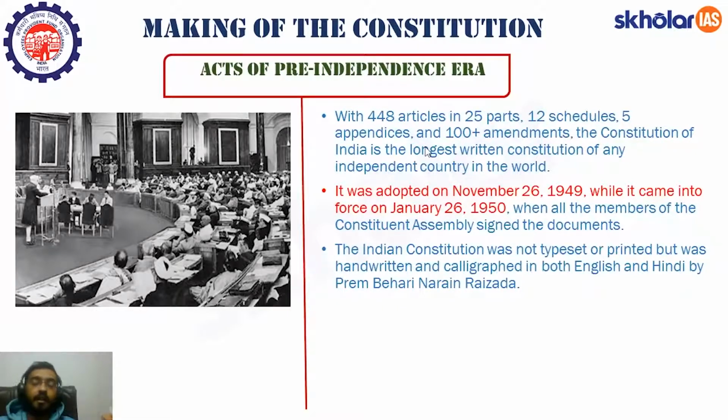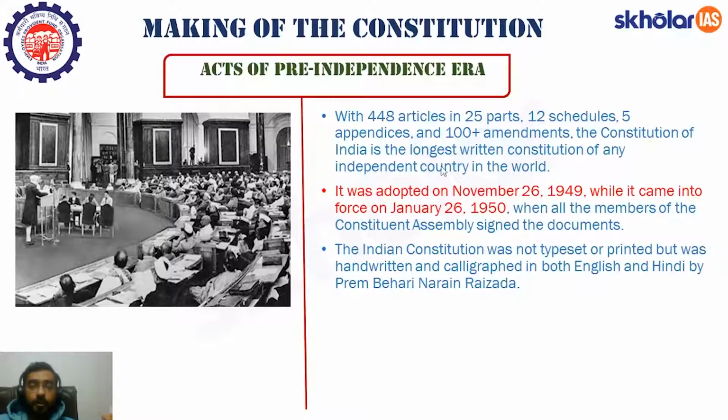The Constitution of India is the longest written constitution of any independent country in the world. Just remember this fact. हमारा constitution सबसे बड़ा है. Why is it such a lengthy constitution? Because India is the seventh largest country. Apart from that, it is home to the most diverse communities in the world. This is one thing, and this is why the constitution is so elaborate.